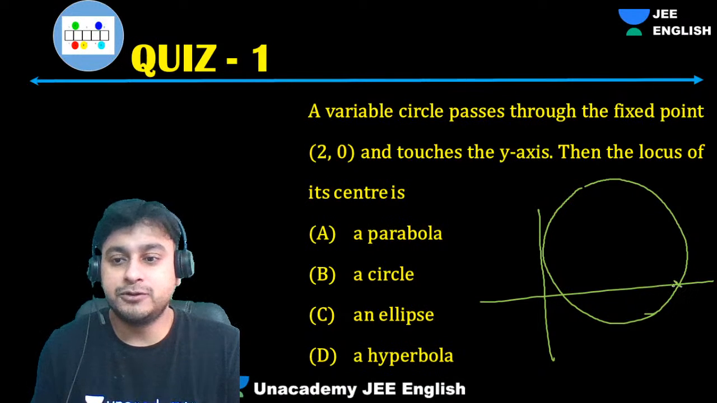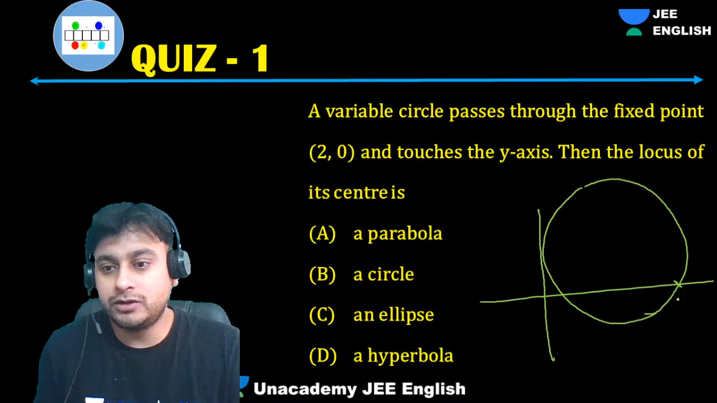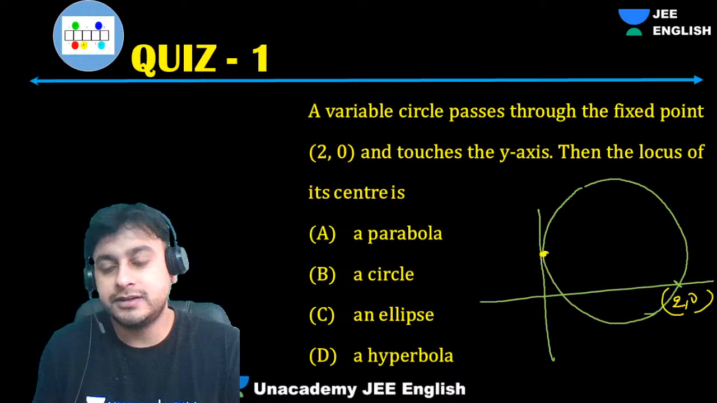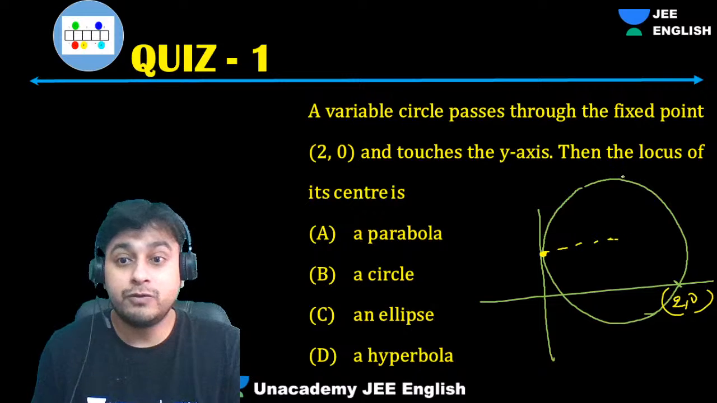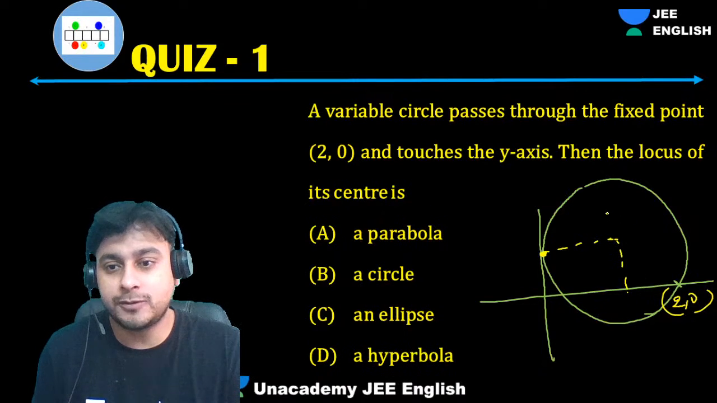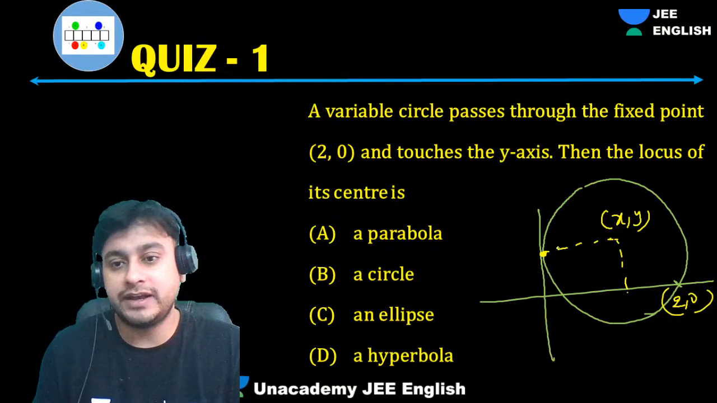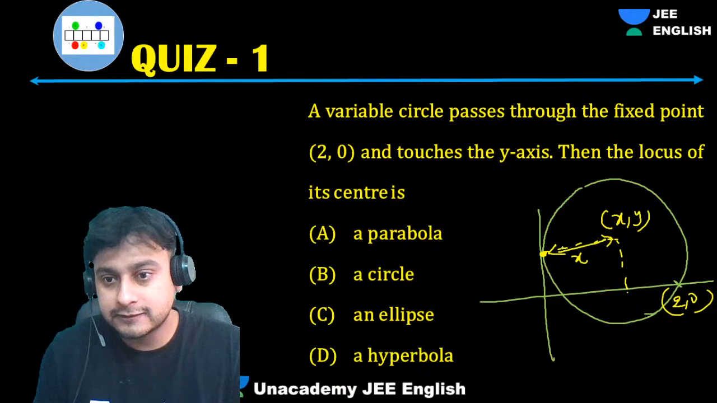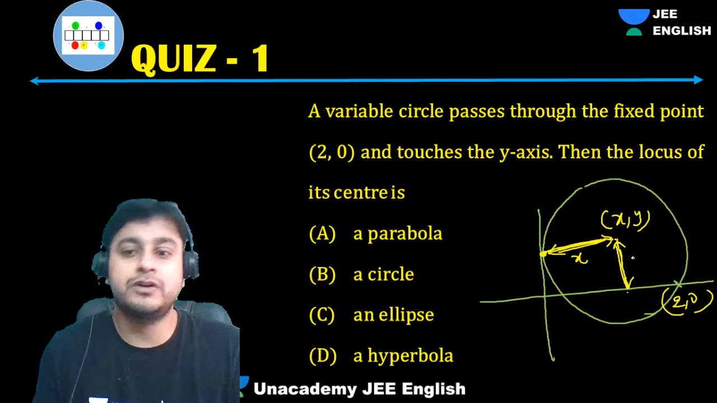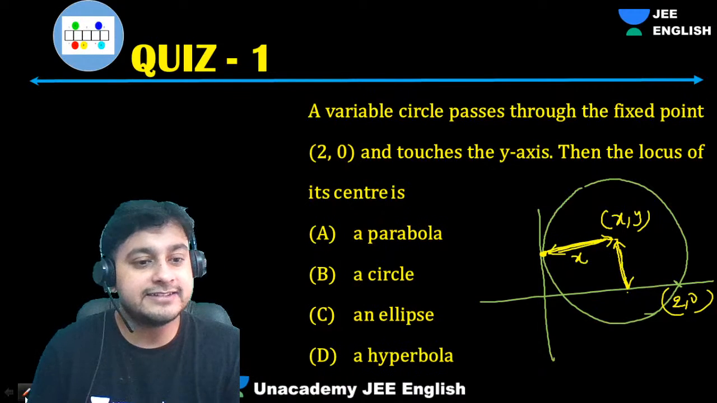So, guys, let's suppose this is the point 2, 0. And this is the point where it is touching. We want the locus of the center, so we will take this as x, y. Can I say this length will be x? And this height will be y. So, can I say the radius is x?